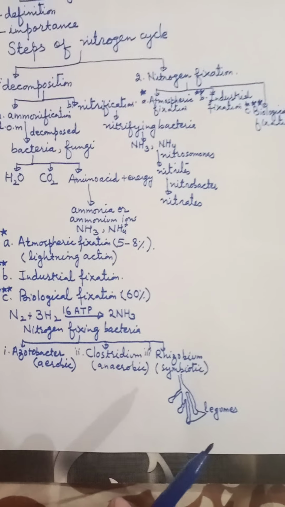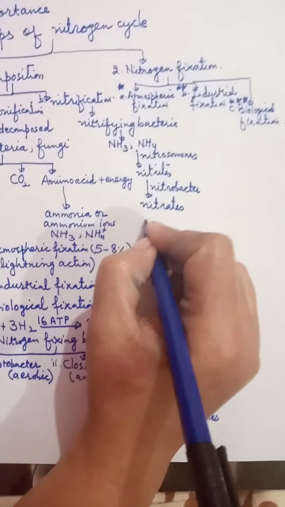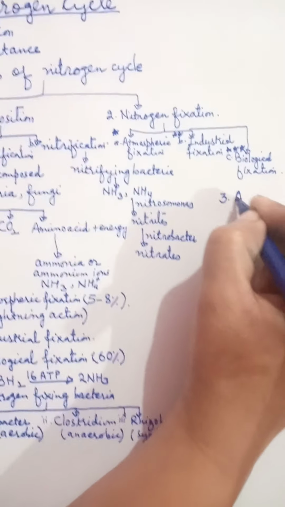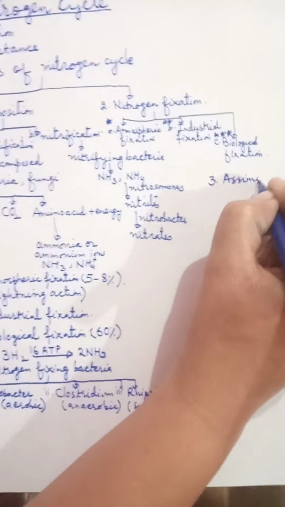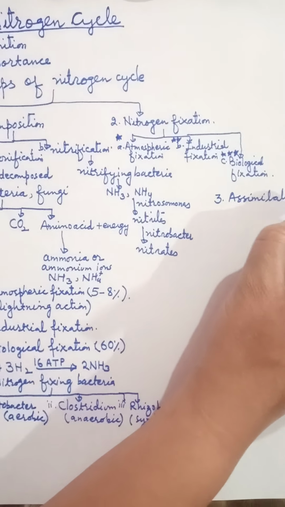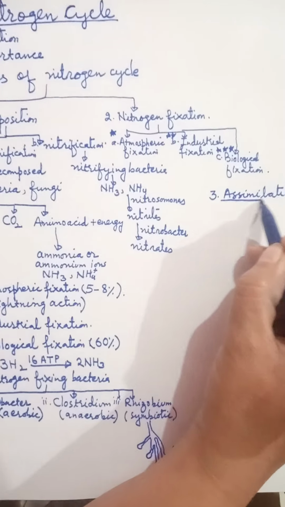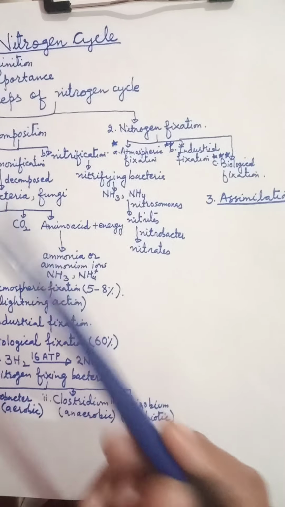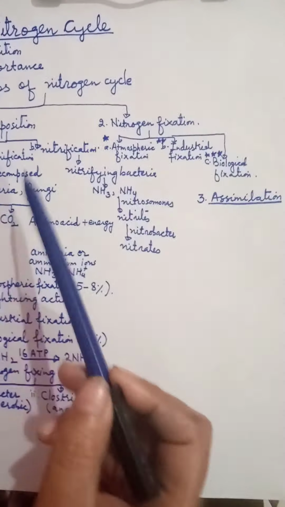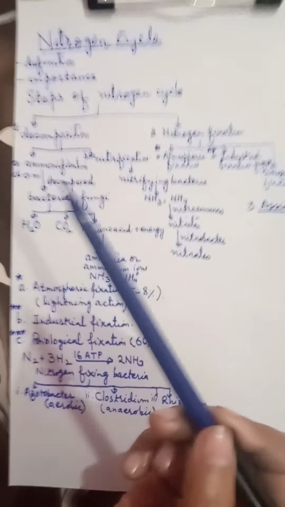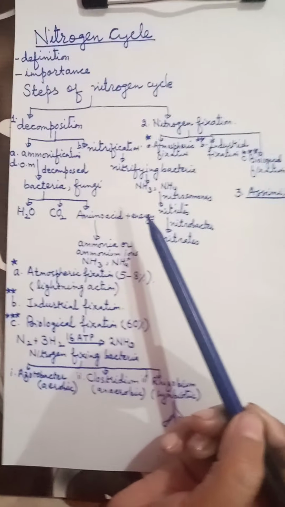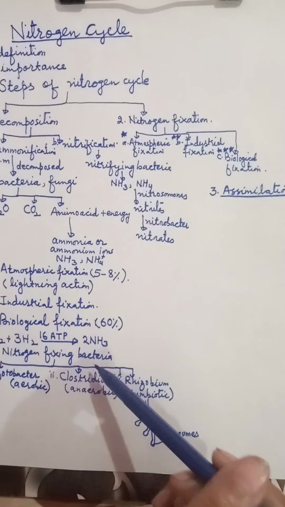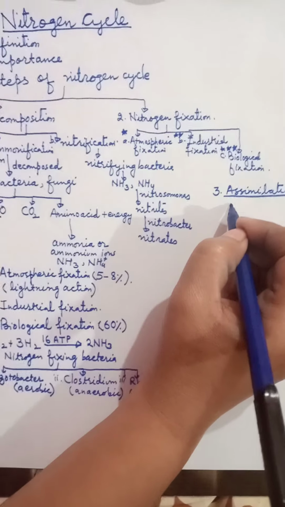Atmospheric nitrogen, and that species is called what? Rhizobium. Now student, the third step is what? Assimilation. Assimilation means to become a part of the cytoplasm. Now nitrates which are added into the soil by the activity of what? Decomposing bacteria, which are the bacteria involved in decomposition,